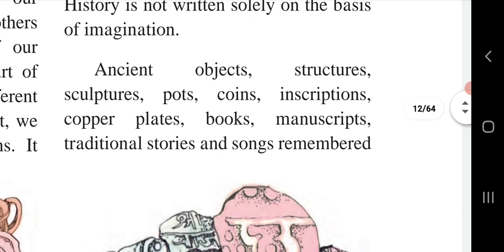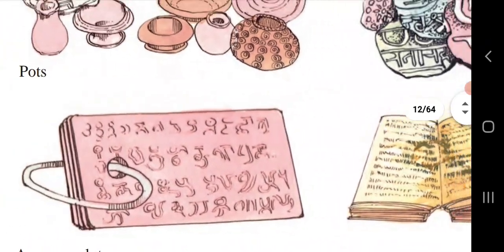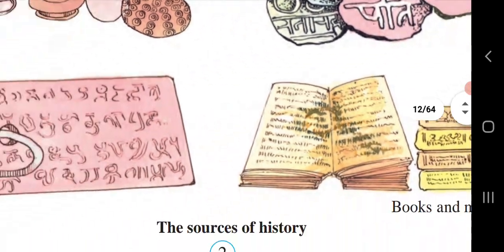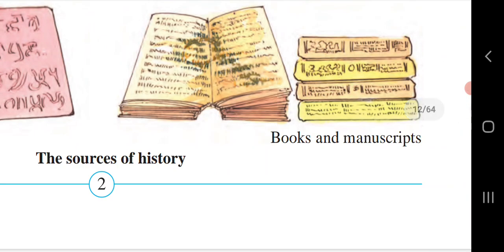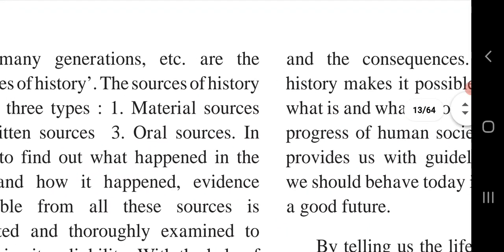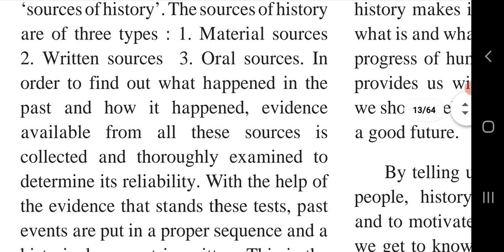So again, the sources of history are as follows. Here, as they had given: pots, coins, copper plate and books and manuscripts. These are some sources of history. But the sources of history are also divided into 3 parts: material sources, written sources and oral sources. Material sources are ancient objects, structures, sculptures, pots, coins.